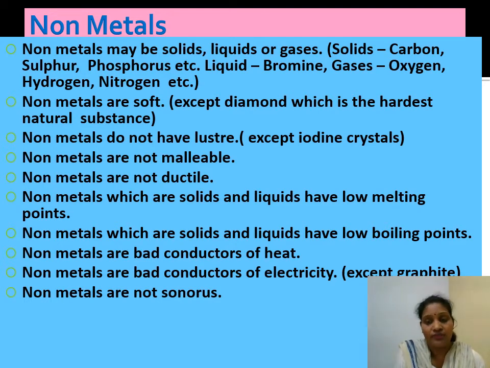Non-metals are soft, except diamond. Diamond is the hardest natural substance. Non-metals do not have luster, except iodine crystals, which you can see are somewhat shining. Non-metals are non-malleable. So they have almost the opposite properties of metals.